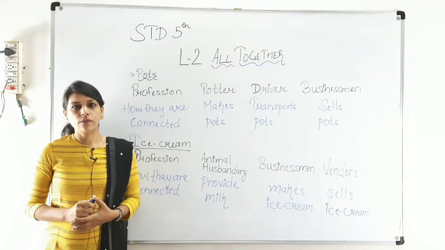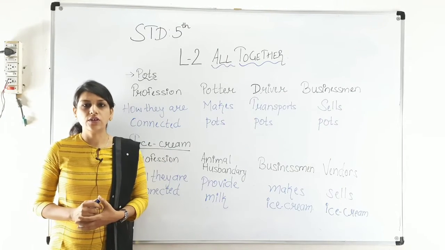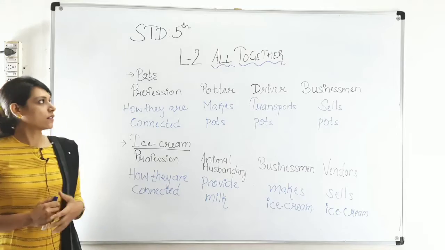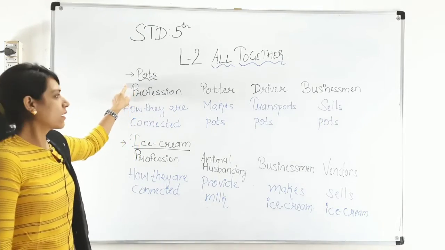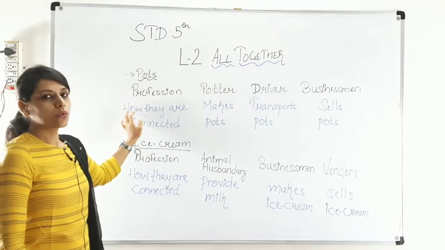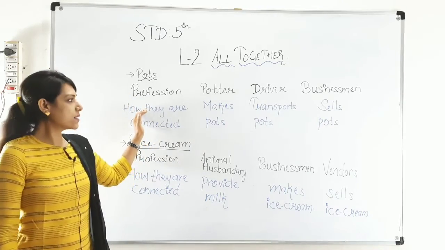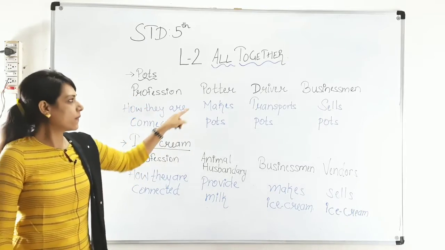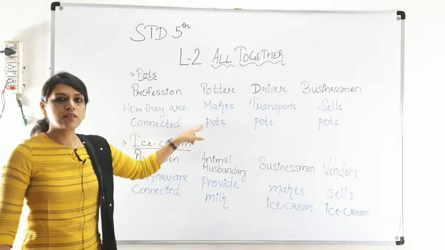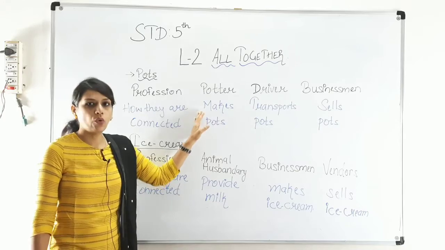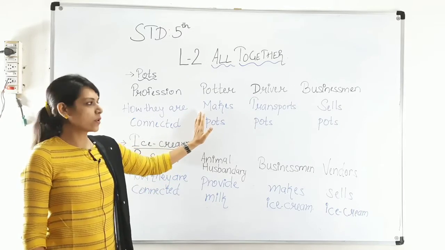Various kinds of professions are connected with each other. We will discuss by giving an example. First, the potter's profession. Now we will discuss how they are connected. First, the potter makes pots. We have already discussed a story. From that we know how they make pots.